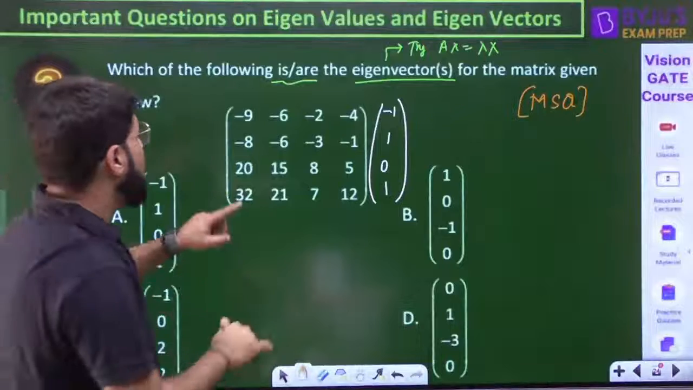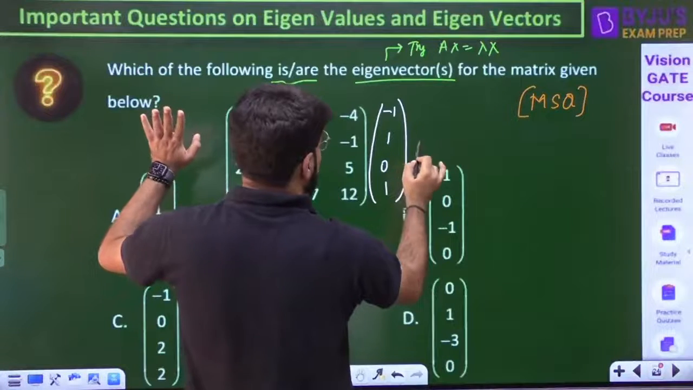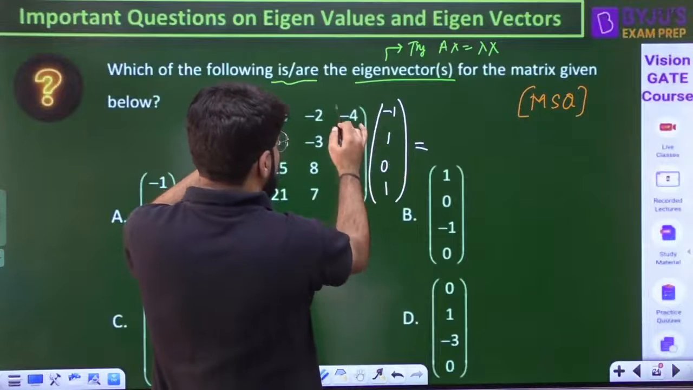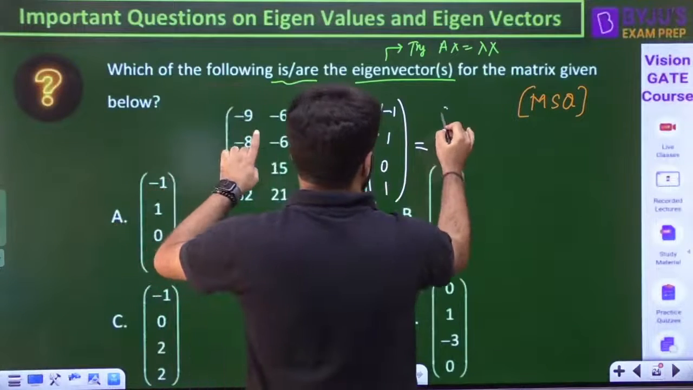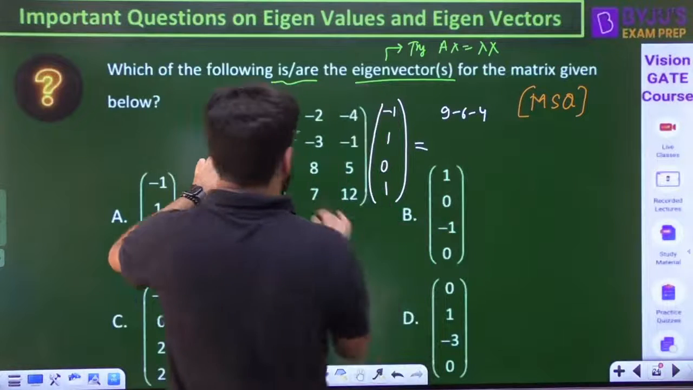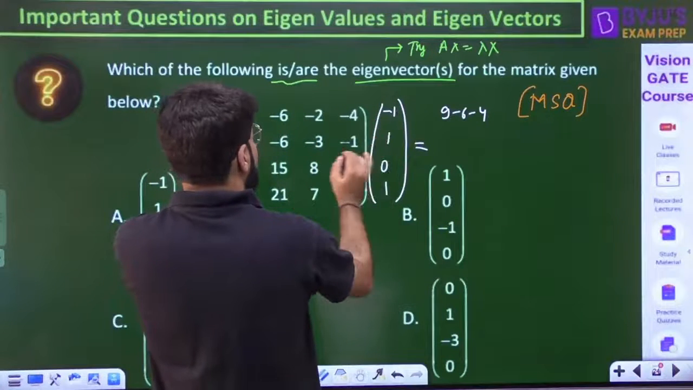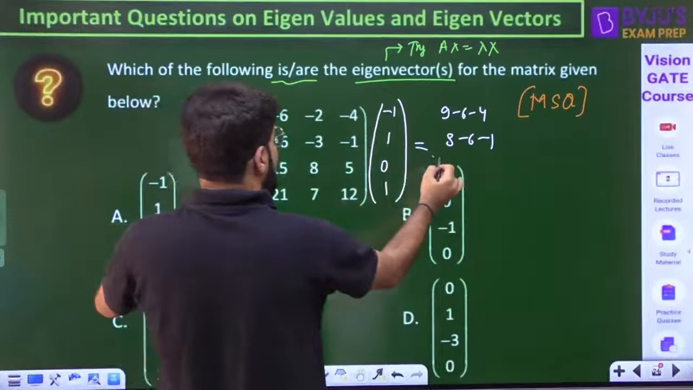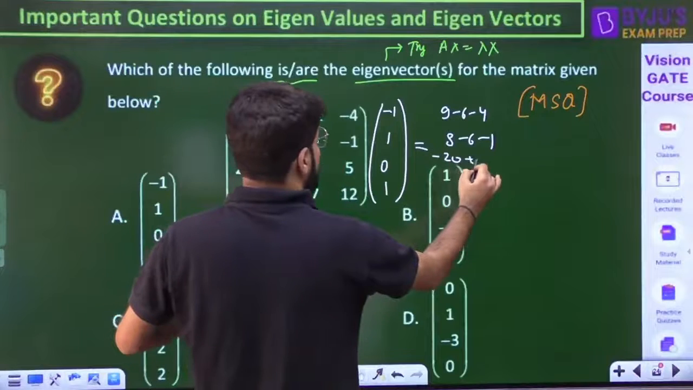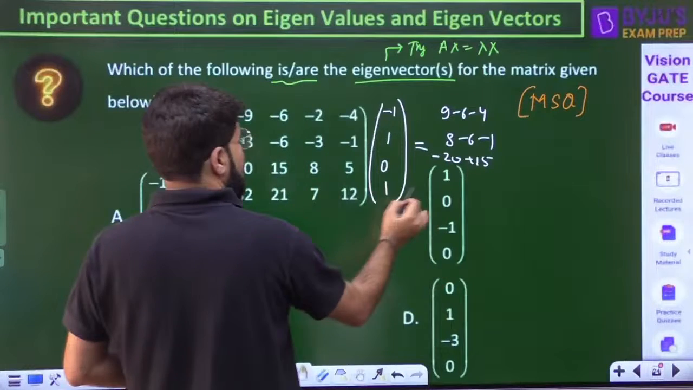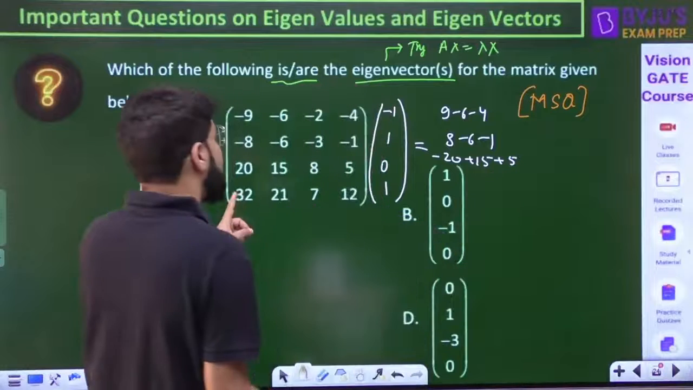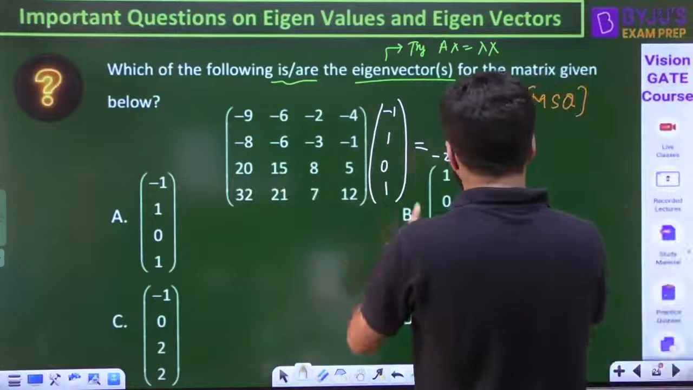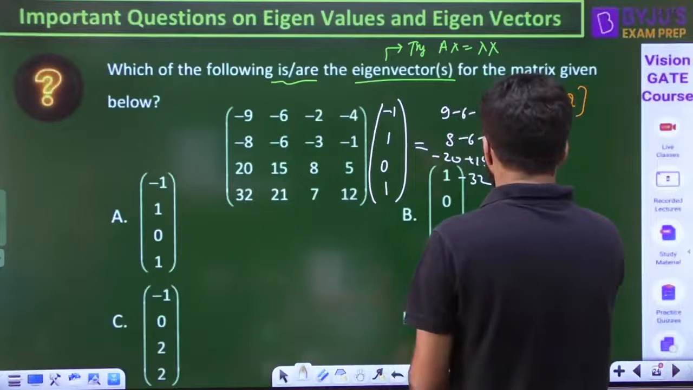So minus 9 into minus 1. Be careful with the calculations. Minus 9 into minus 1 will be 9, minus 6 and minus 4. So 9 minus 6 minus 4. Next, minus 8 into minus 1 is 8, then minus 6, then minus 1. Next minus 20, then plus 15, then 0 and then 5. Next, 32 with a minus sign, so minus 32, plus 21, and then plus 12.